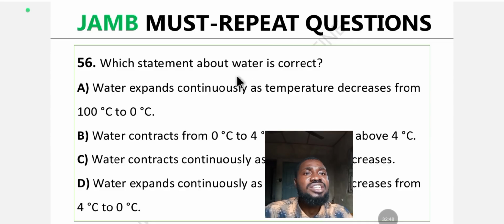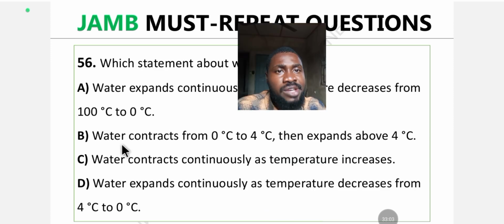Question 56. Which statement about water is correct? A. Water expands continuously as temperature decreases from 100 degrees Celsius to 0 degrees Celsius. B. Water contracts from 0 degrees Celsius to 4 degrees Celsius, then expands above 4 degrees Celsius. C. Water contracts continuously as temperature increases. D. Water expands continuously as temperature decreases from 4 degrees Celsius to 0 degrees Celsius. Drop the answer in the comment section.